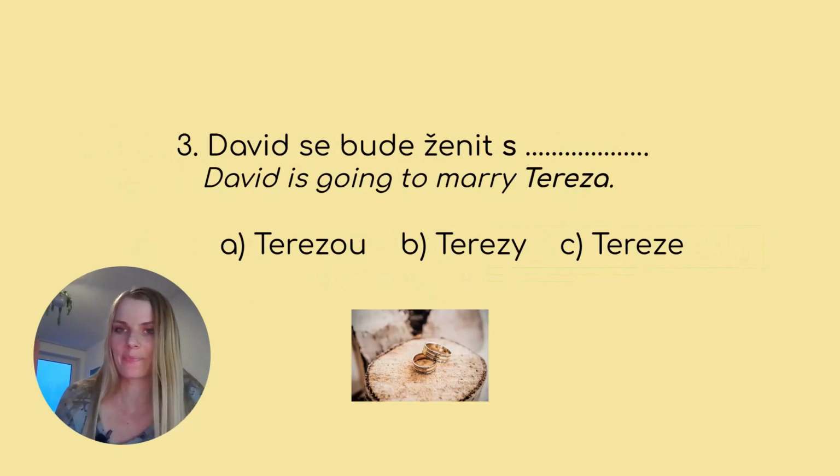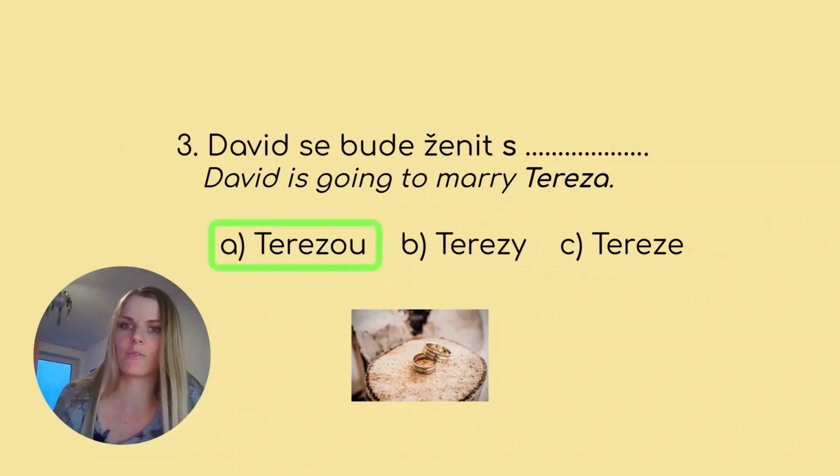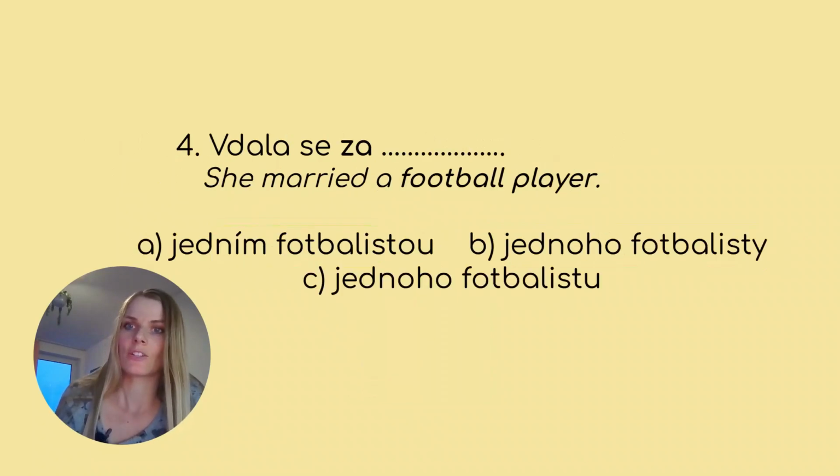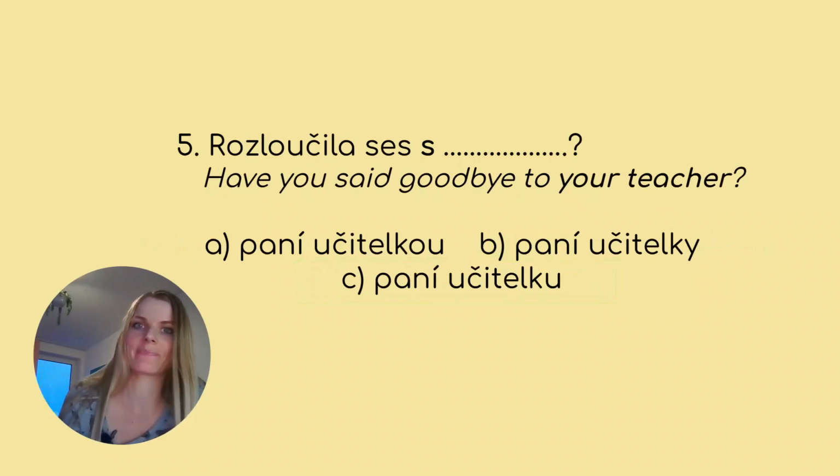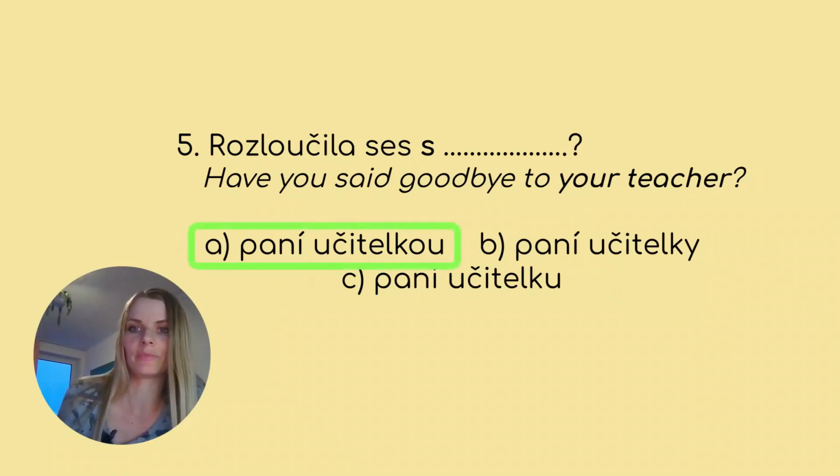Číslo 3. The correct answer is David se bude ženit s Terezou. S Terezou is the instrumental case. Číslo 4. And the correct answer is vdala se za jednoho fotbalistu. Za takes the accusative case in this sentence. Číslo 5. A správná odpověď je rozloučila se s paní učitelkou. S paní učitelkou, that's the instrumental case.